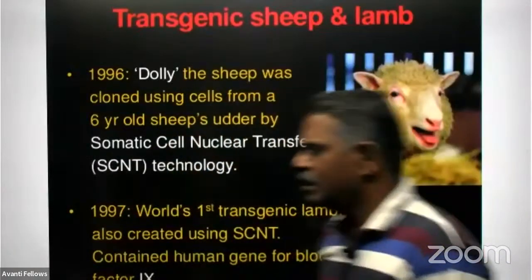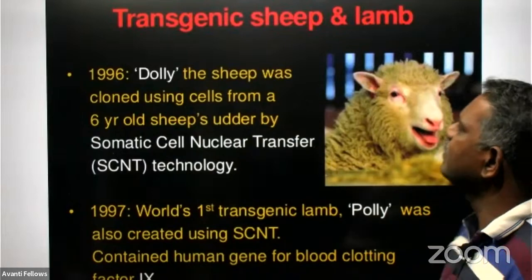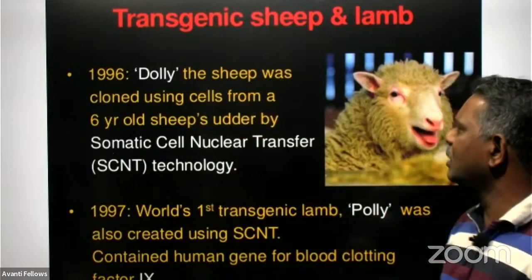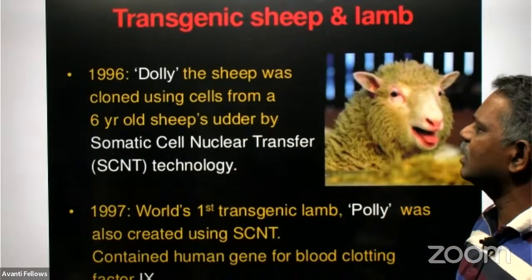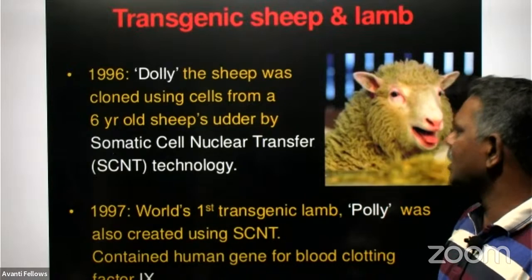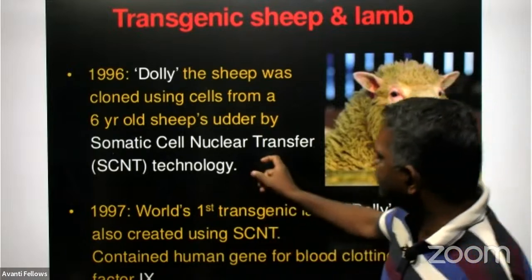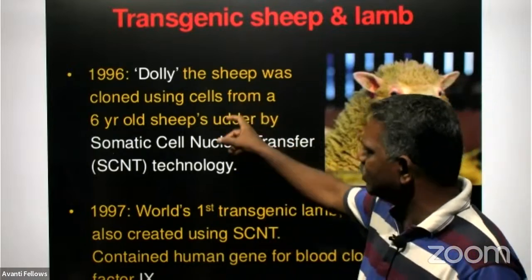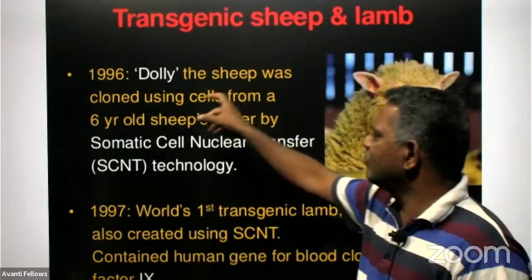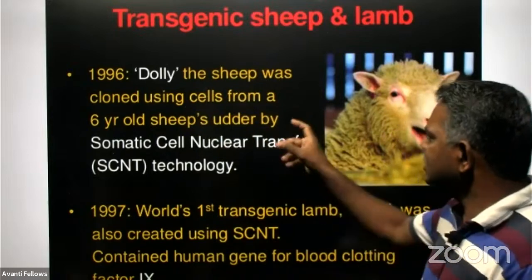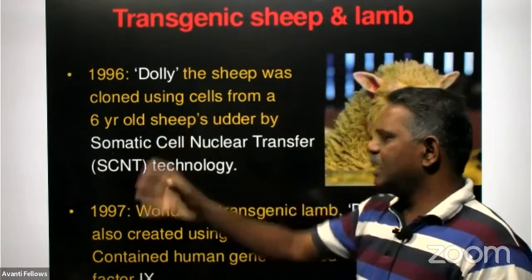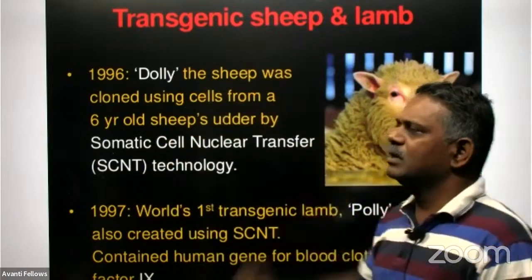And here the transgenic sheep and lamb. You may have heard about Dolly. In 1996, Dolly the sheep was cloned using a cell from a 6-year-old sheep udder by somatic cell nuclear transfer. That means the nucleus of this cell, a diploid nucleus, was taken from the udder cells of the 6-year-old sheep, and this diploid nucleus was transferred into the egg of an individual and kept in the uterus.